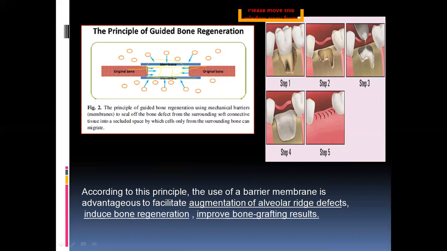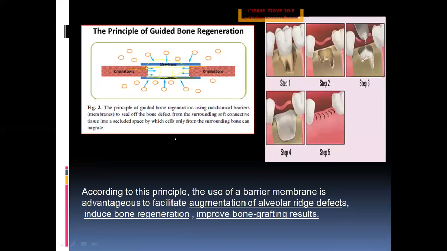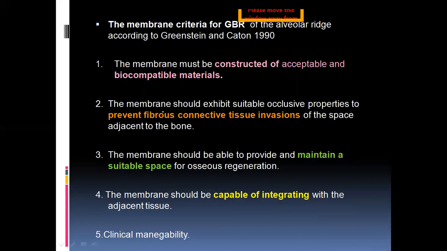Okay, now the membrane should be, as we all know, acceptable and biocompatible. It should prevent fibrous connective tissue growth on it, and it should maintain a suitable space. That space has to be maintained always, so that the bone can grow in that particular area. The membrane should be capable of integrating with the adjacent tissues, and it should be clinically manageable.